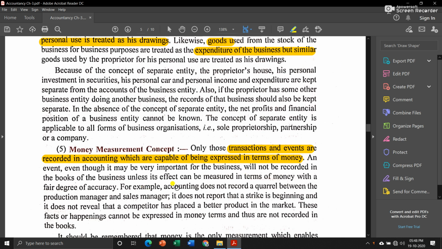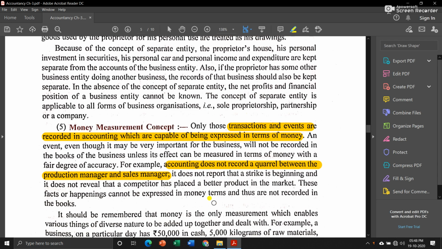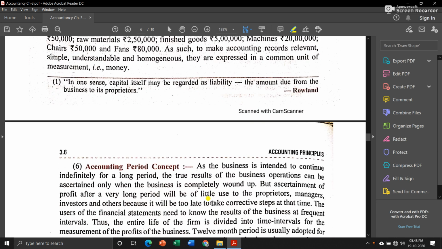Now there is one example given as well. Accounting does not record a quarrel between the production manager and sales manager. It does not report that a strike is beginning, and it does not reveal that a competitor has placed a better product in the market. Now these are all related with business, but since we cannot express them in terms of money, we will not record these things in our financial statements.